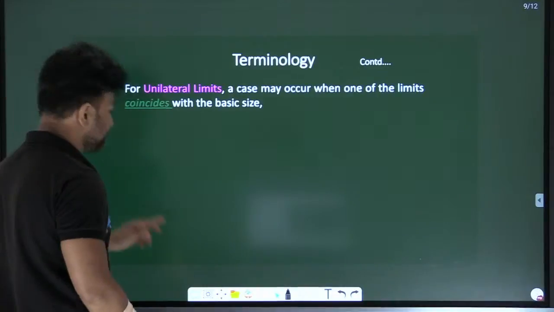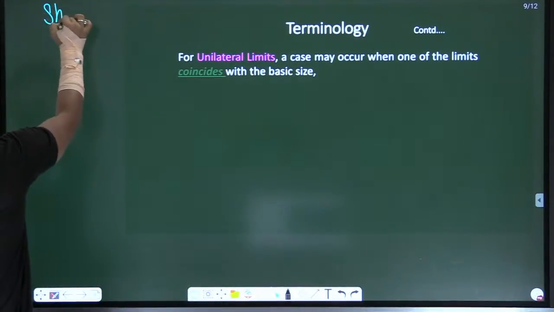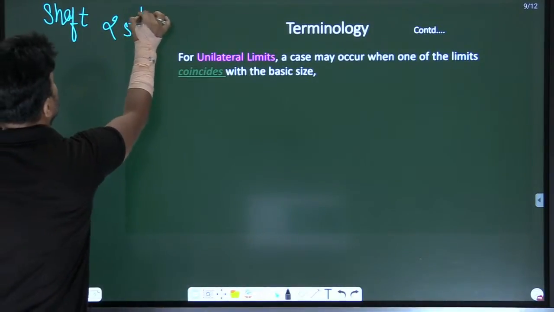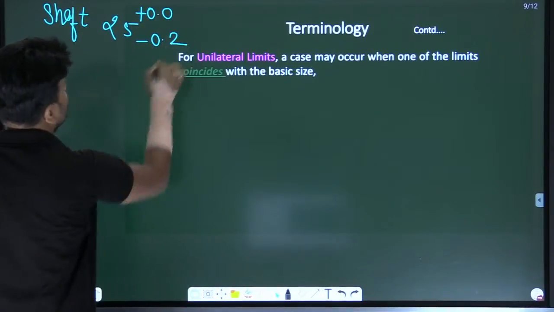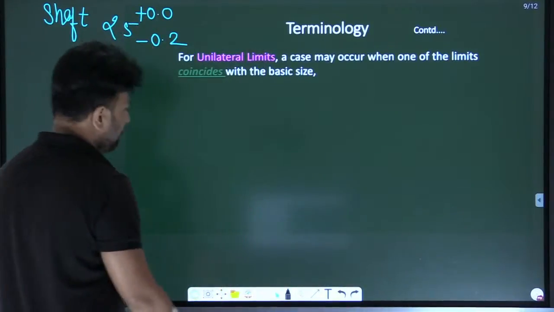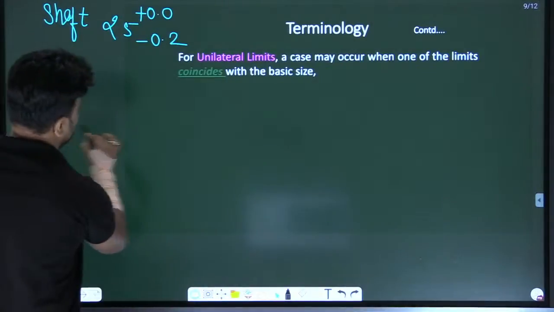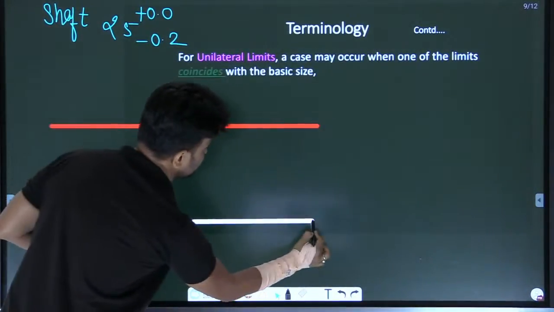Now I will take a special case of a unilateral limit. I will again take a shaft and write 25 plus 0.0, minus 0.2. Is that unilateral or bilateral? Tell me. If you are facing any confusion, then the solution is to draw.